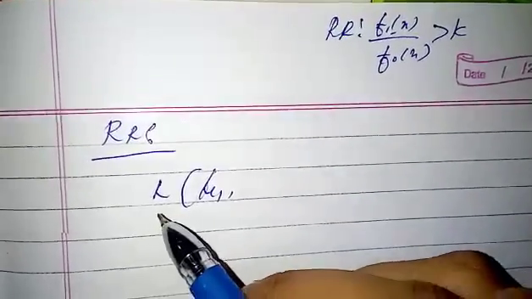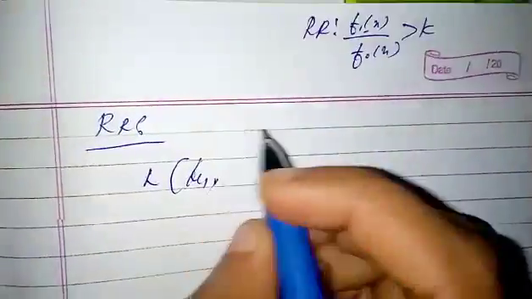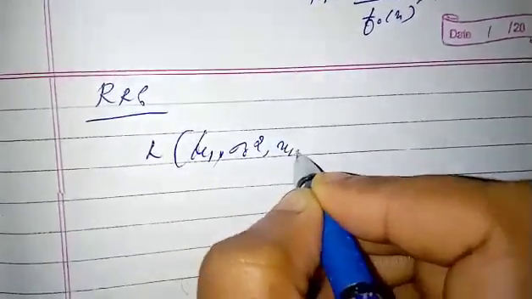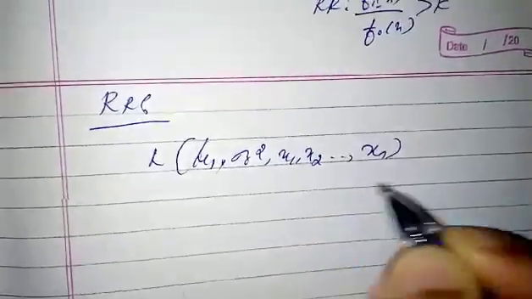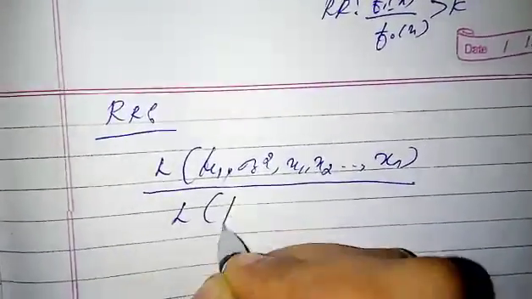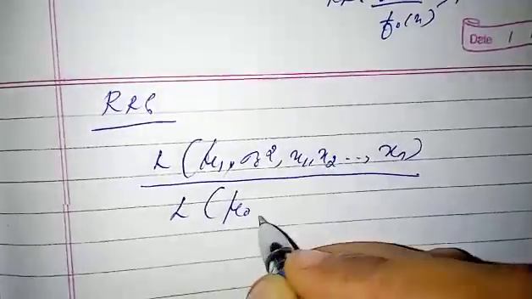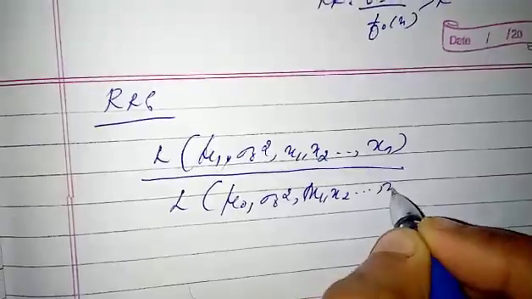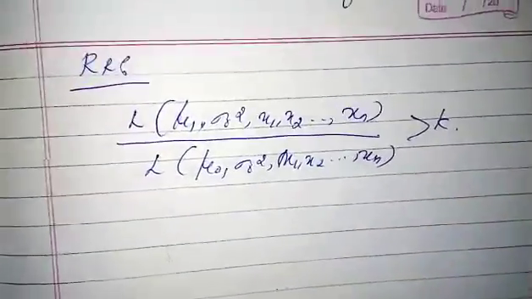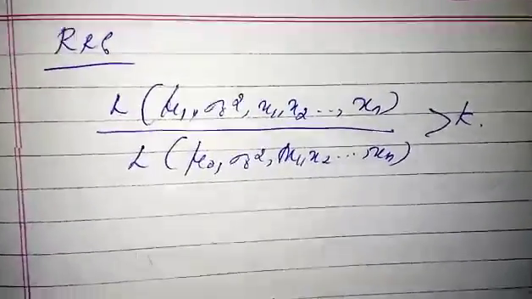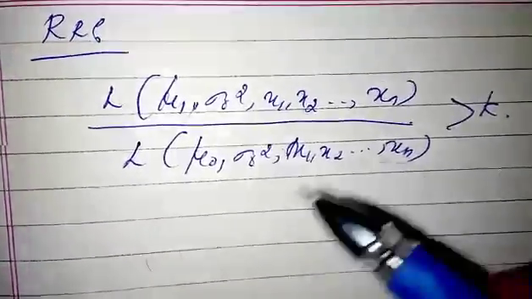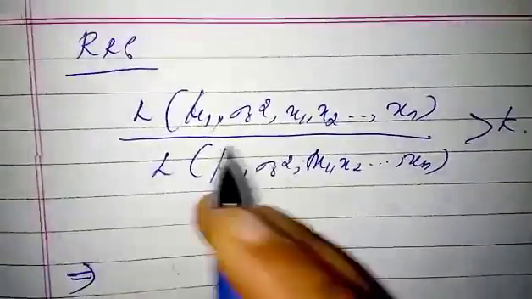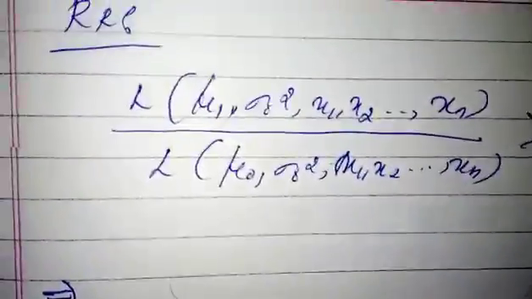So in this case, the likelihood under the alternative hypothesis, that is likelihood of mu1, sigma naught square, x1, x2, so on xn, divided by the likelihood under H naught, that is likelihood of mu naught, sigma naught square, x1, x2, so on xn, is greater than k. That means we reject H naught for a large ratio. Then we will substitute the value of the likelihood.